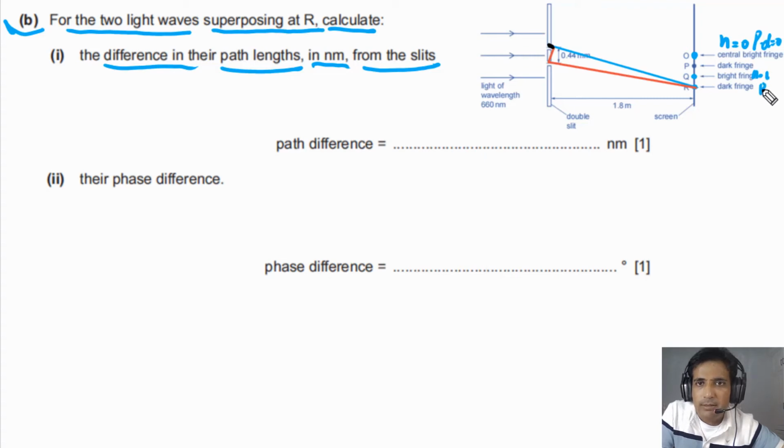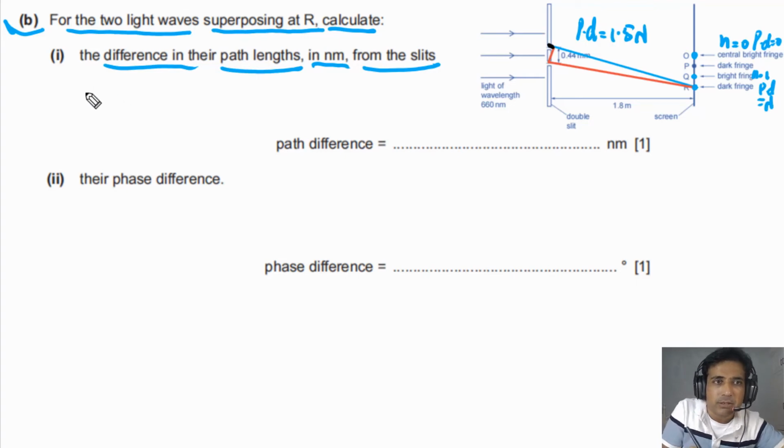It means that the path difference between the two waves reaching this point is equal to 1 lambda, and at the next dark fringe the path difference will be equal to 1.5 lambda.